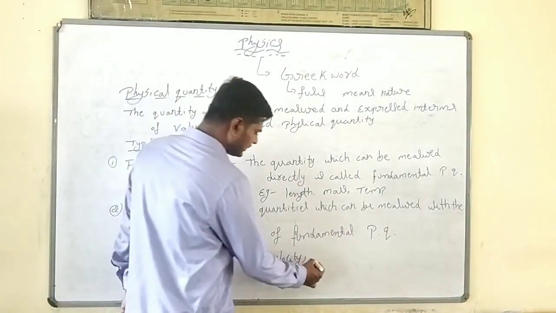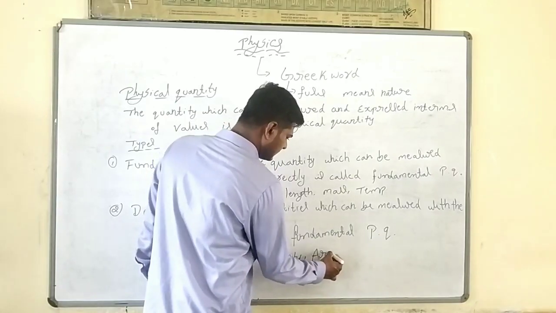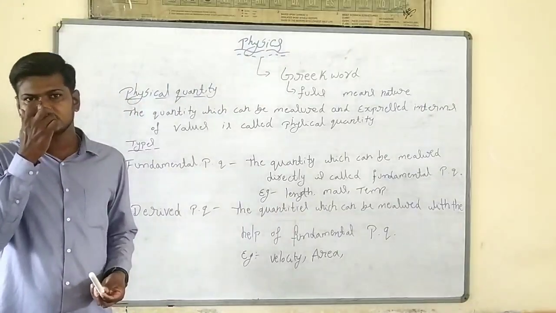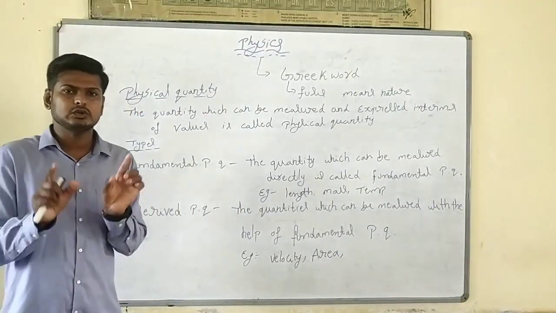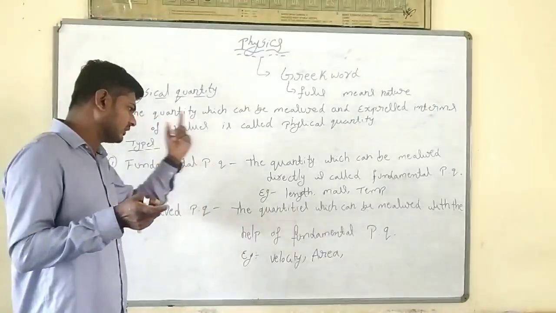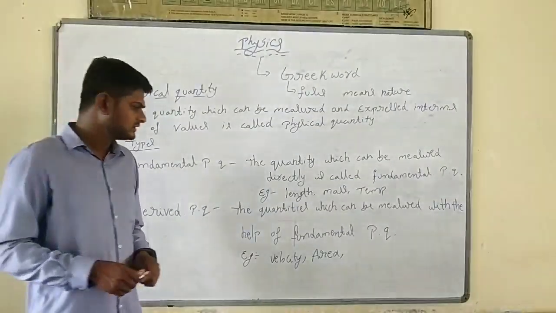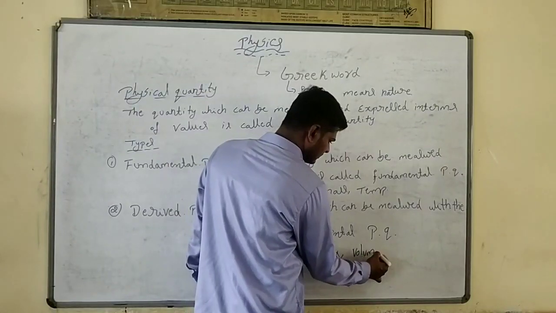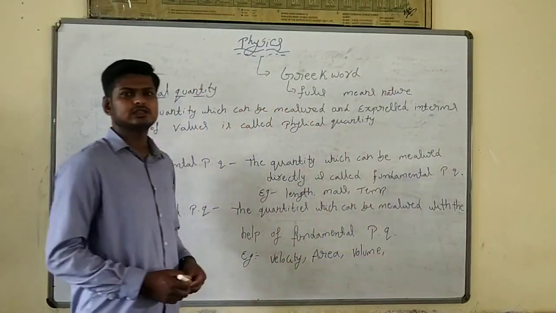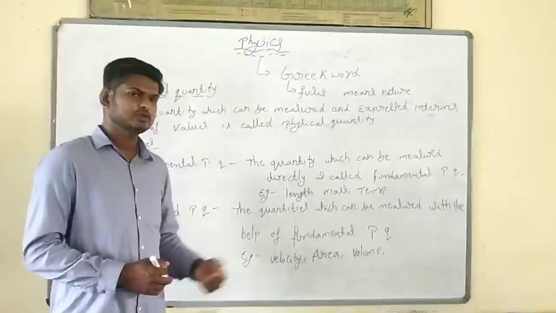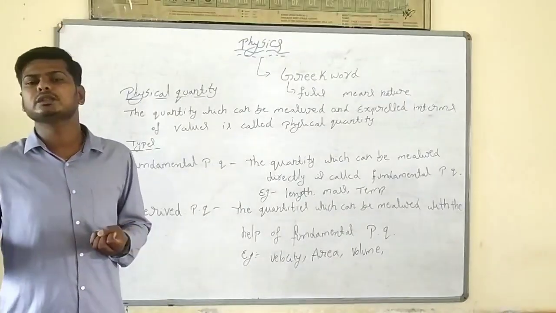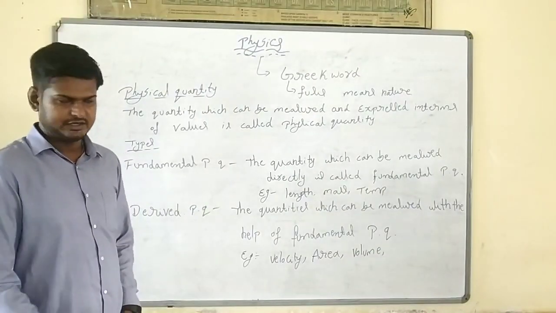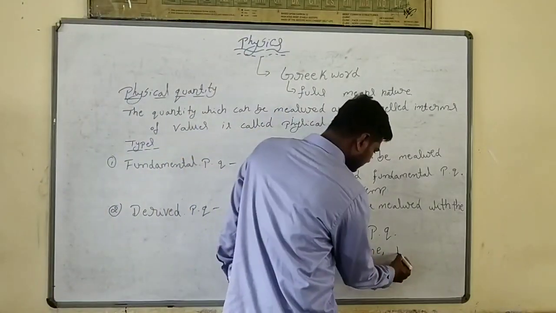Same way, we take area. Area means length into breadth. We use two lengths, so we measure with the help of fundamental quantities. Same way volume. Volume means length into breadth into height. Again we use fundamental physical quantity.